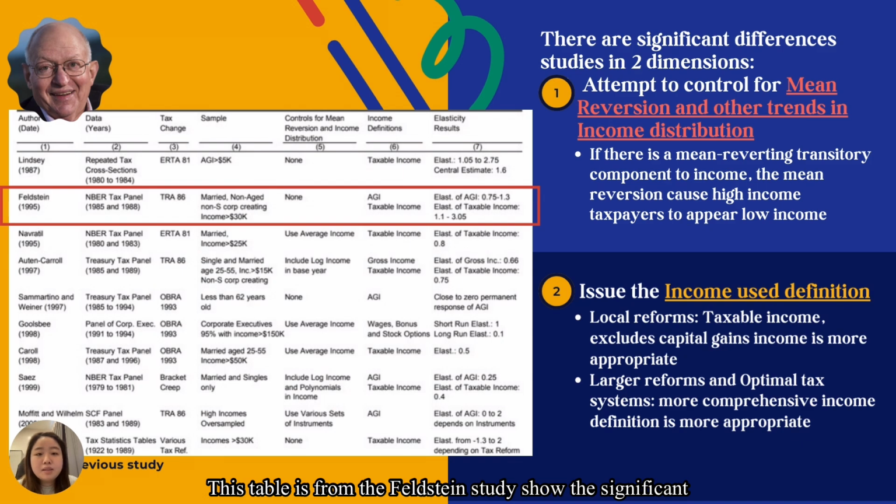This table is from the Feldstein study. It showed significant disagreement on the appropriate elasticity estimate, from 0 to 0.8, but there are significant differences across the studies on two dimensions. First is the study's attempt to control for mean reversion and other trends in income distribution. Some studies recognize the mean reversion problem, while others suggest a new problem causing high income taxpayers to appear low income if there is a mean reverting transitory component to income.